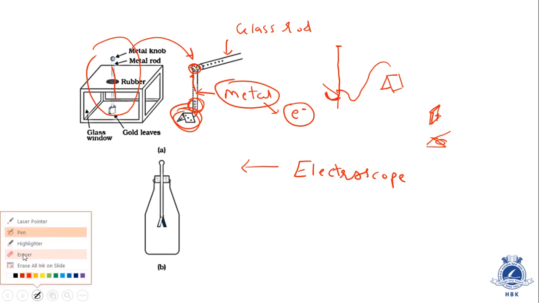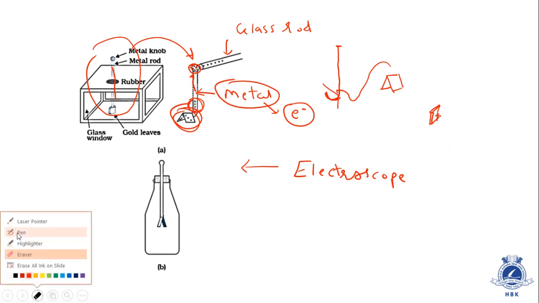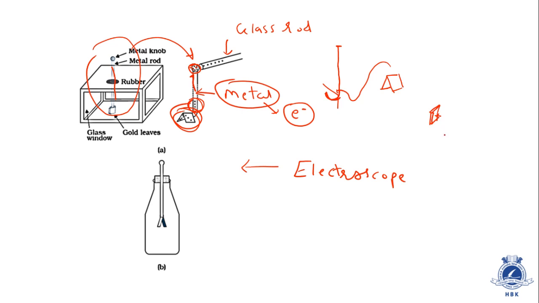Let me show you. So when it gets charged, it will become like this, because these two portions are positively charged and they will repel each other. A repulsive force acts between them, and with the help of this we can say that this glass rod is positive. So this is a simple electroscope.